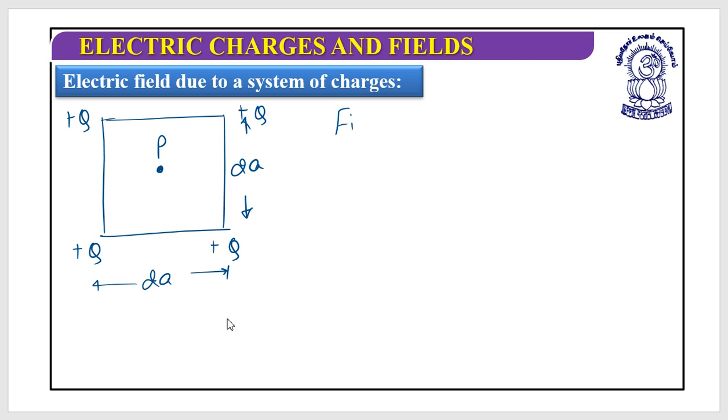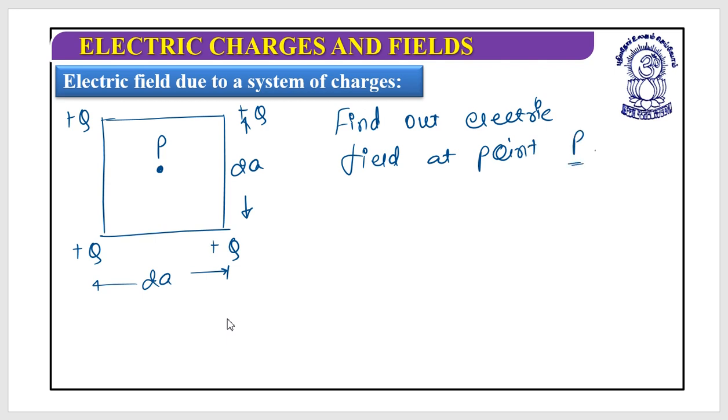So they have asked to find out the electric field at point P. Have you seen this situation before as well? Did you remember this?